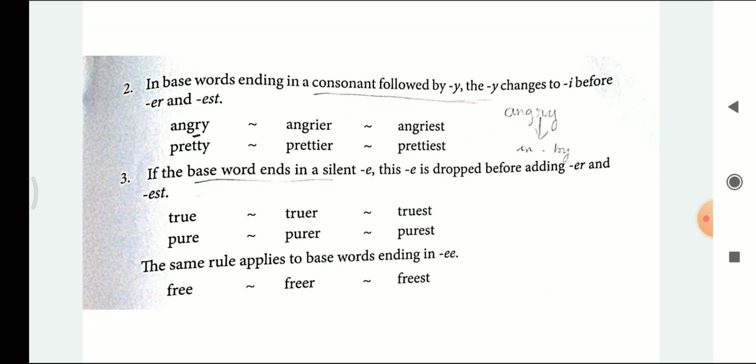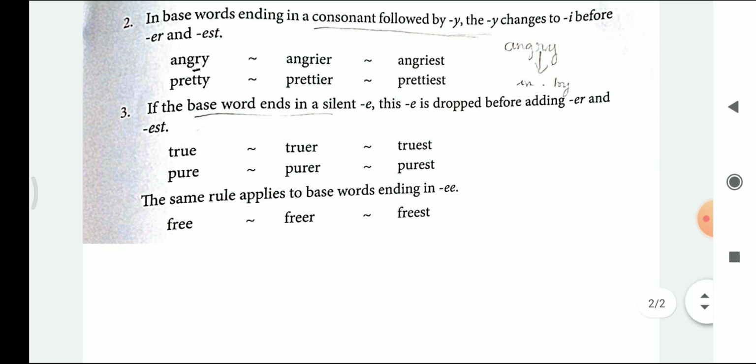Let's see the second one. Base words ending in a consonant followed by Y, the Y changes to I before er and est. So here, whenever the word is ending with Y, it is always changed to I, and er and est is to be added. Angry, angrier, angriest. Here you can see in angry the word ends with consonant Y. So in angry, Y is changed to I. Angrier and angriest. Pretty, prettier, prettiest.